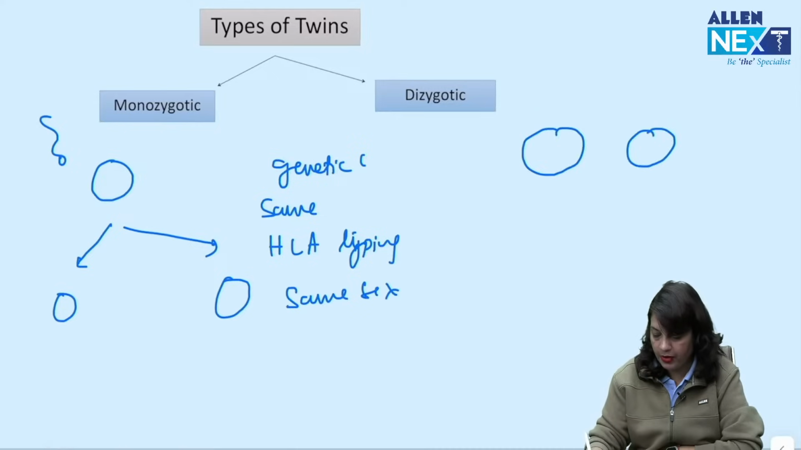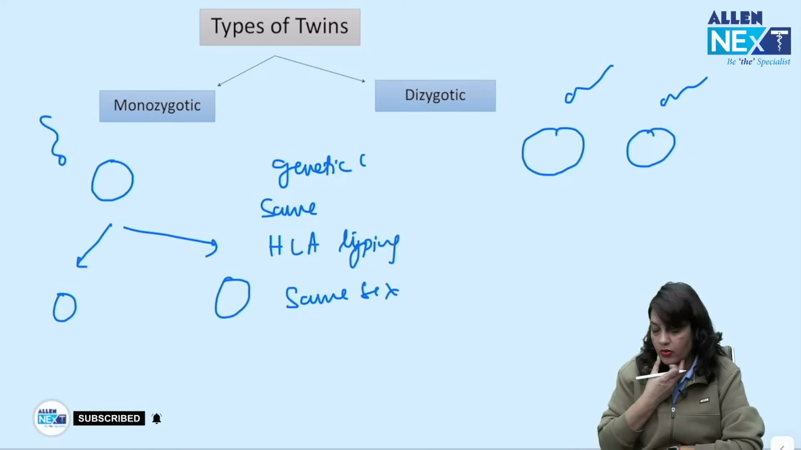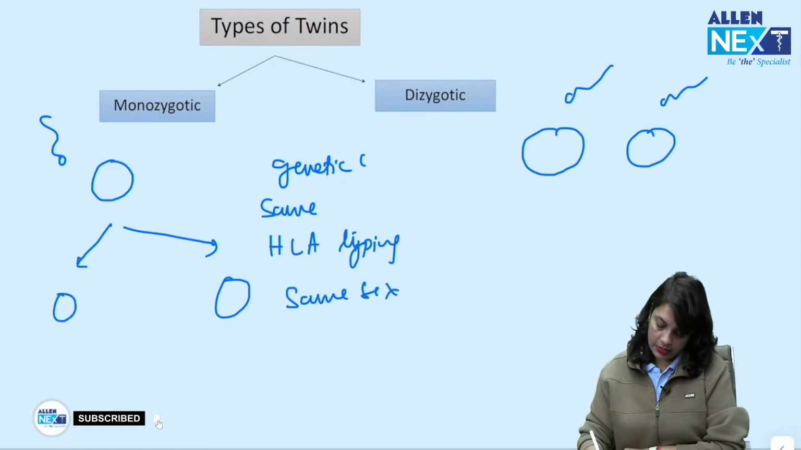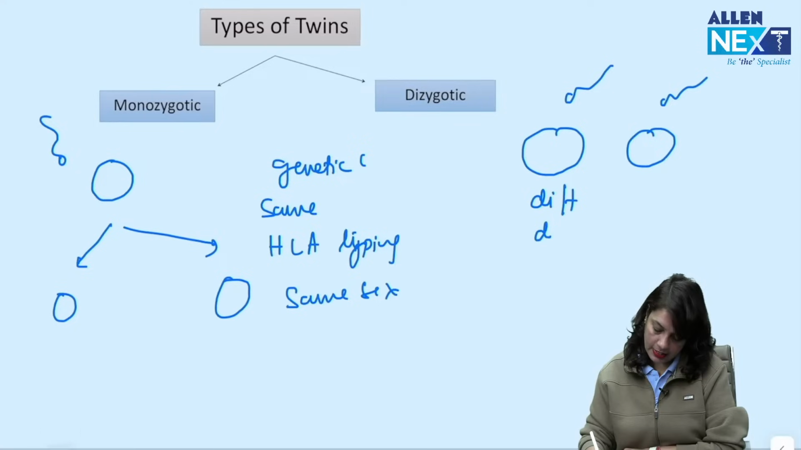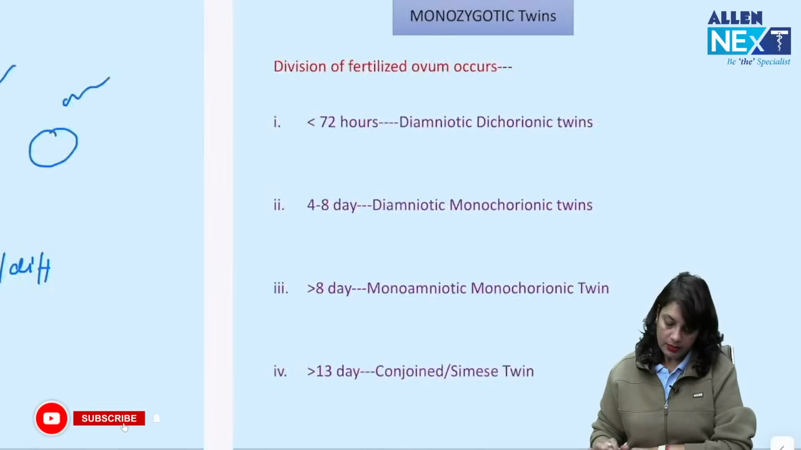Dizygotic twins, two different ova are fertilized by two different sperms, released in the same cycle. Okay, so their genetic characters are different, HLA typing is different, they may be of same sex or may be of different sex.